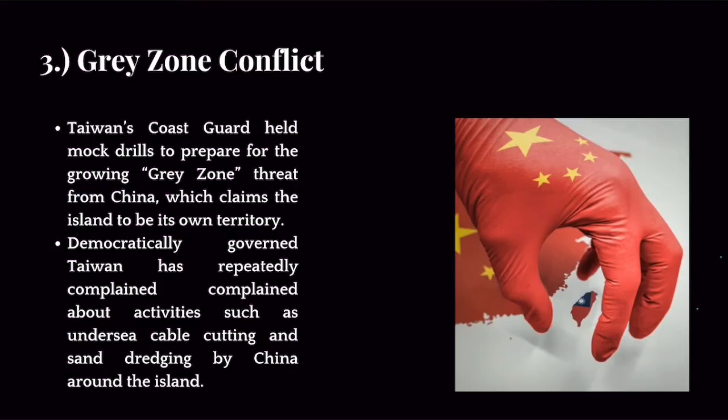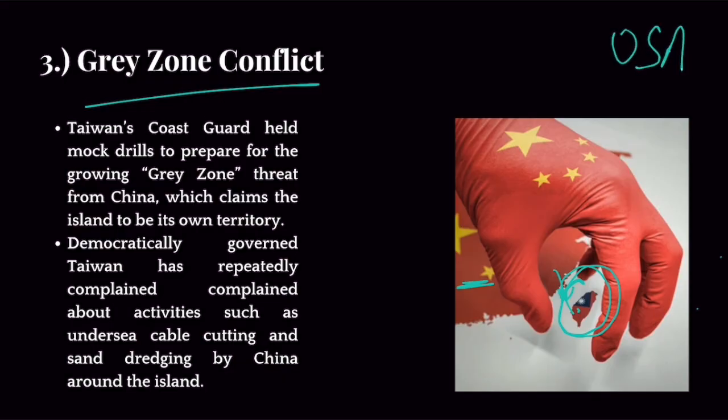Now let's move on to the third news item, which is grey zone conflict. Look, the thing is that this is Taiwan and over here is China. Now, China considers this island to be its own country, its own property, and China says this is not Taiwan, this is China, and someday we will reunite Taiwan with China. But Taiwan doesn't want it. So there is this conflict between China and Taiwan, and people believe that someday China will invade Taiwan and capture it. And Taiwan fears that. That is why Taiwan is building up its military and seeking help from USA.